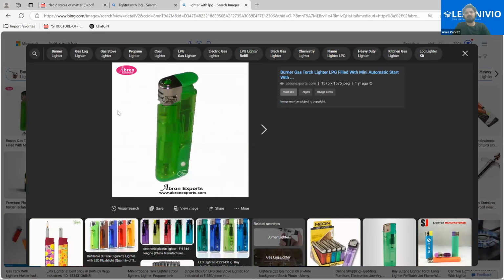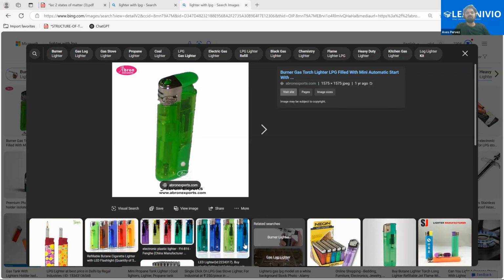You all have seen this lighter probably. This lighter is filled with gas. This is a liquid gas. But you see that the gas will keep on coming out, even if the LPG is almost nil, because it is always filling the container.